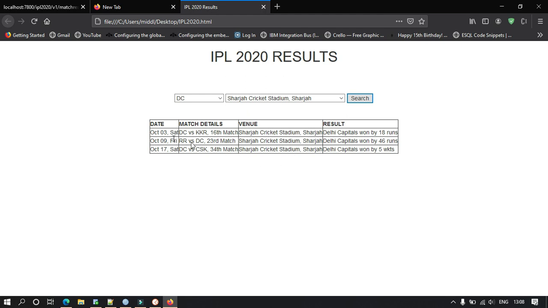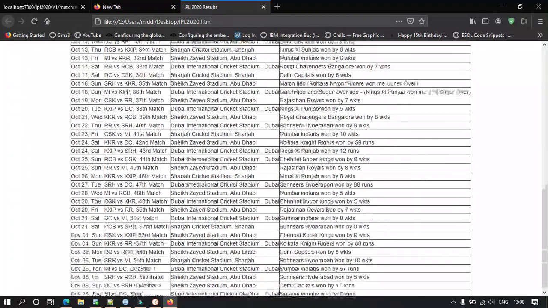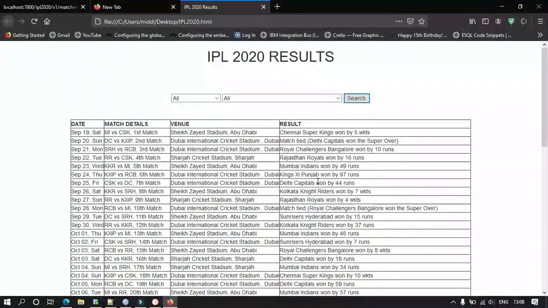So the user will see some UI or maybe something else. They won't see the back end like IIB, because IIB deals only with the data. So this is my end-to-end result. I am putting a request to IIB and getting the response. If I select all, all the results come in front of me, right?